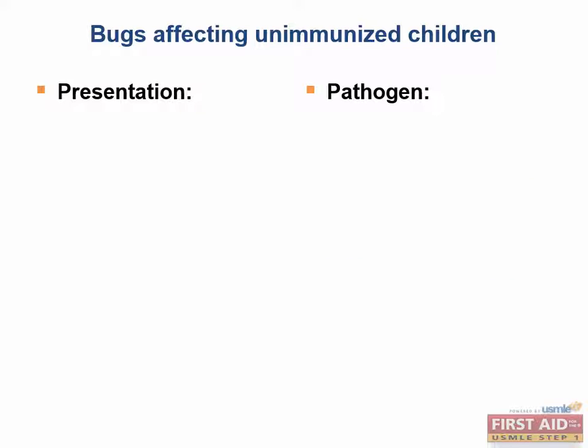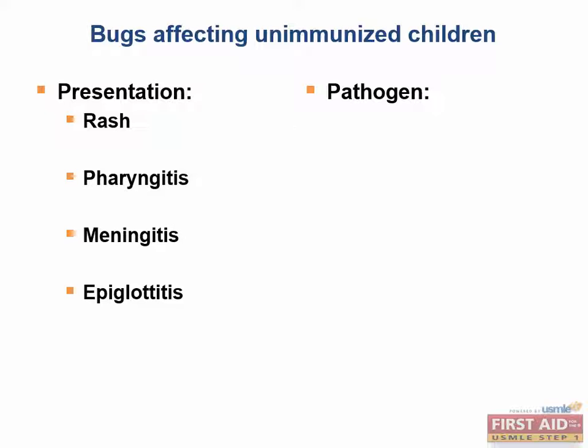Unvaccinated children are at higher risk for a number of serious diseases, including infections that can cause rash and pharyngitis, and more seriously, meningitis and epiglottitis. Let's see if we can fill out some of this information. Do you remember the 2 important pathogens that can cause rashes and are protected by one of our most important pediatric vaccines? Rubella and measles virus typically can cause a rash if infected, but the MMR vaccine is protective against these infections.